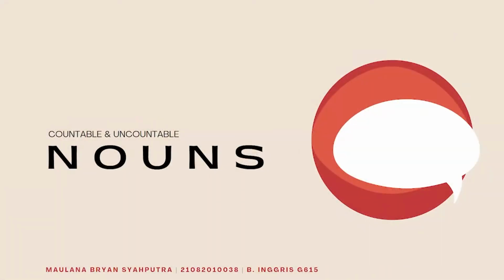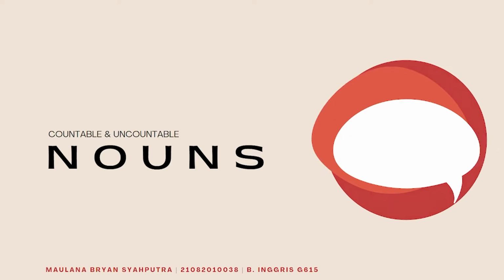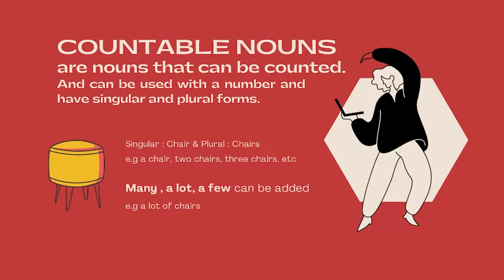To understand more, we should talk about two types of nouns called countable and uncountable nouns. Let's get into it. Countable and uncountable nouns. So what are actually countable nouns? Well, countable nouns are nouns that can be counted. Very simple, right? And can be used with a number and have singular and plural forms.